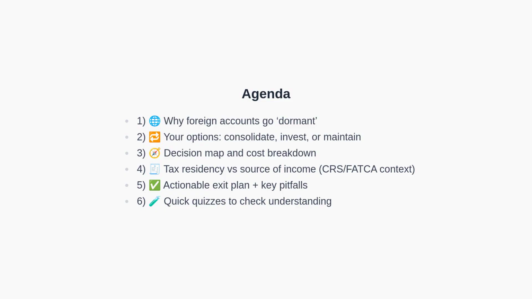Here is our agenda. First, why accounts go dormant and how KYC creates practical problems. Second, your immediate options. Third, a decision map and cost breakdown. Fourth, how tax residency rules, CRS and FATCA, change the picture. Fifth, a clear action plan and pitfalls to avoid. Along the way, brief quizzes will help reinforce key points.